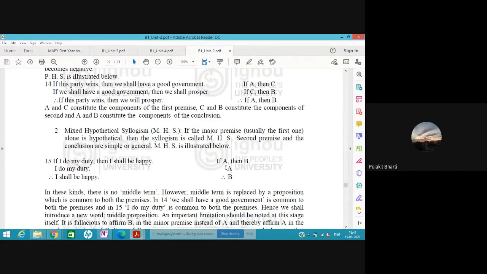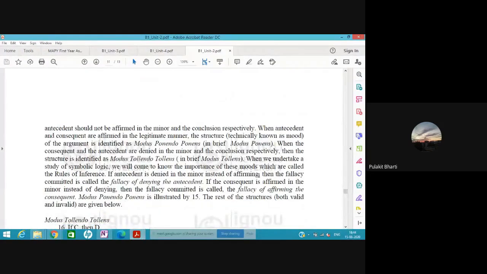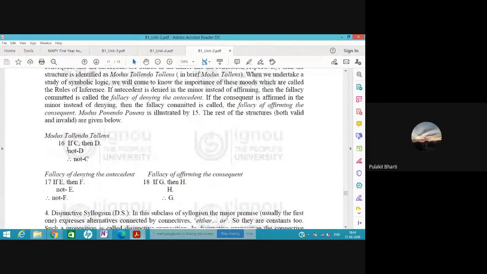In modus ponens, the minor is always the antecedent; modus ponens is affirmation of the antecedent in the minor. Second, modus tollens is the denial of the consequent in the minor. The minor is the second proposition. If we deny the consequent, then it is modus tollens.